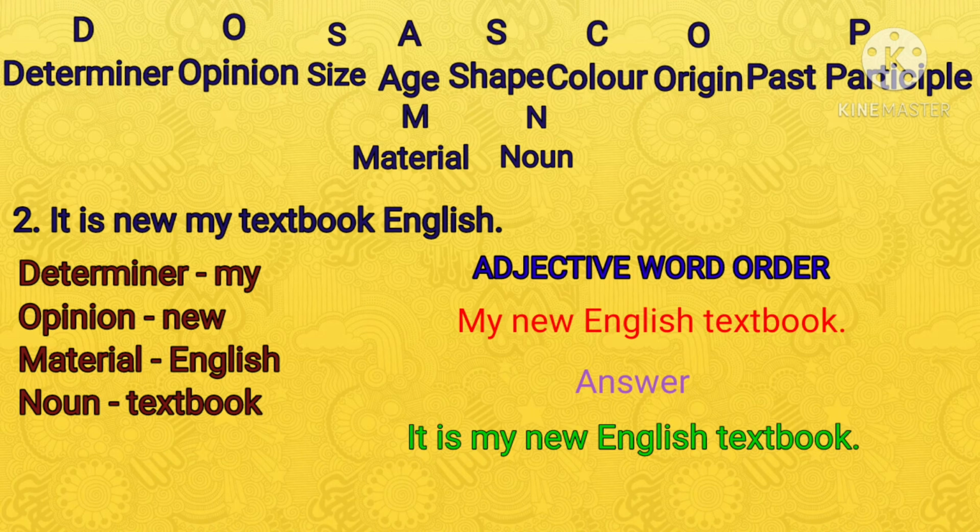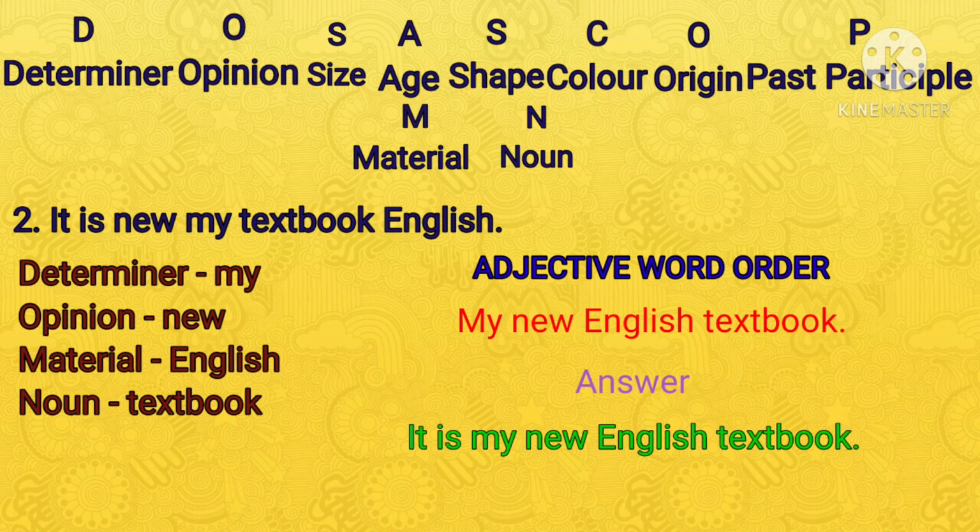Next, opinion is new. Next, size is not there, age is not there, shape is also not there, color is also not there, origin and past participle is not there. Next, material is English, and finally noun is textbook. So hence the adjective word order will be my new English textbook. Finally, you can write the answer as: it is my new English textbook.